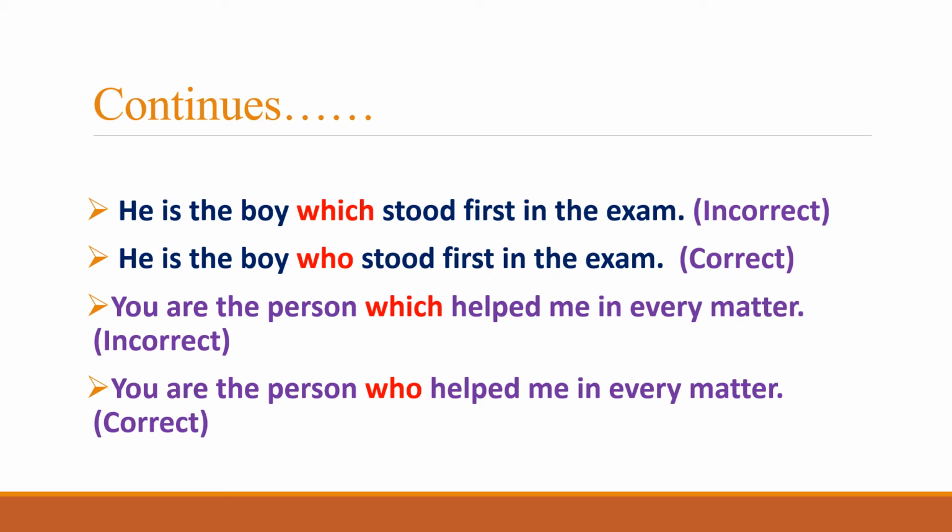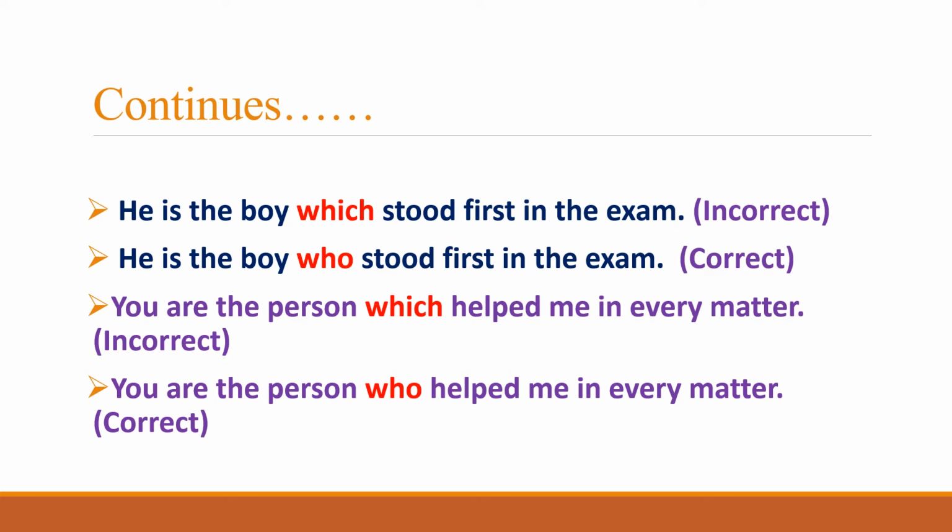So this sentence is incorrect because the boy has been followed by the wrong pronoun, that is which. So what we need is to replace which with who, as we have already pointed out in the rule that for human beings we use the pronoun who, not which.